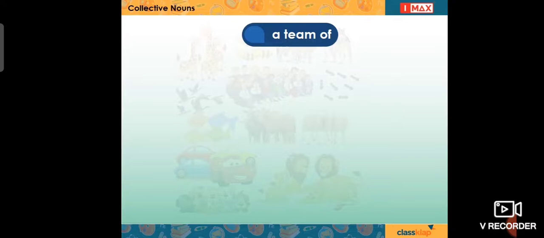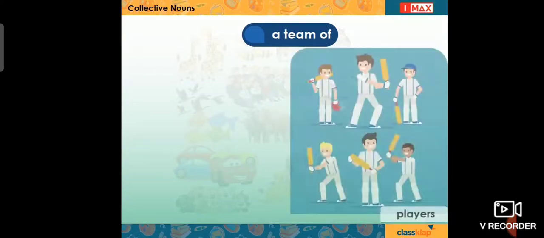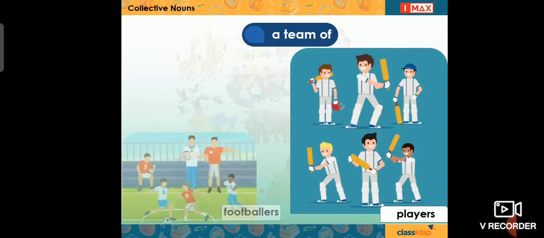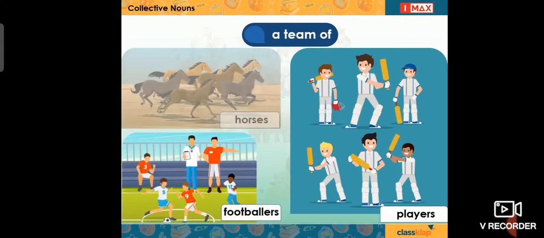You must have heard the collective noun team. We say a team of players and a team of footballers. Well, even a group of horses is called a team of horses.